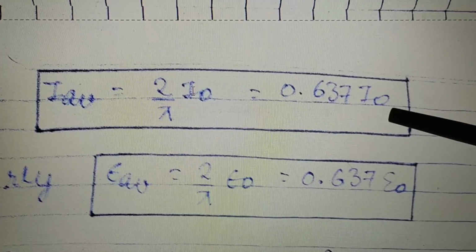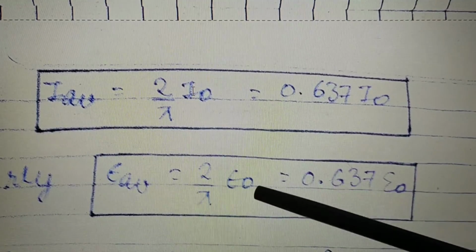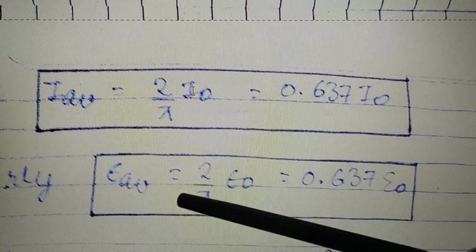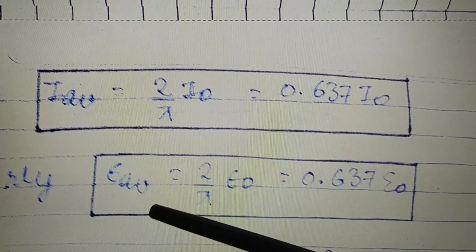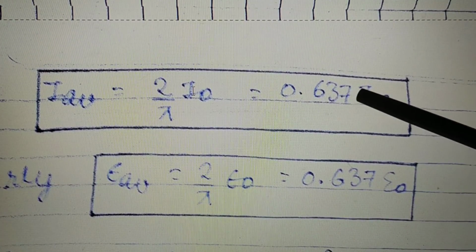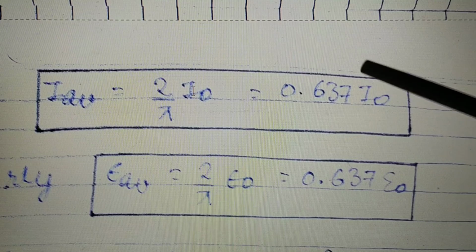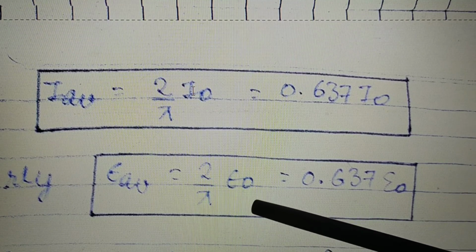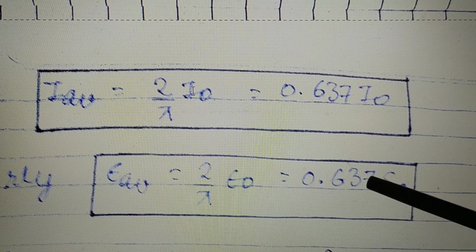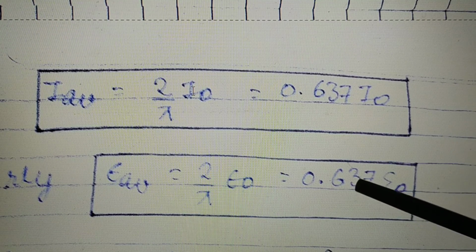As we have found the mean value, or average value, of current, in the same way we can find the average value of voltage, or average EMF. You have to follow the same way. Here we have taken I equals I naught sine omega t. In that equation you have to take E equals E naught sine omega t. Follow the same steps, and you will find the average value of EMF as 2 E naught divided by pi, which equals 0.637 E naught. So the same way you will get the value of average current and the value of average EMF.